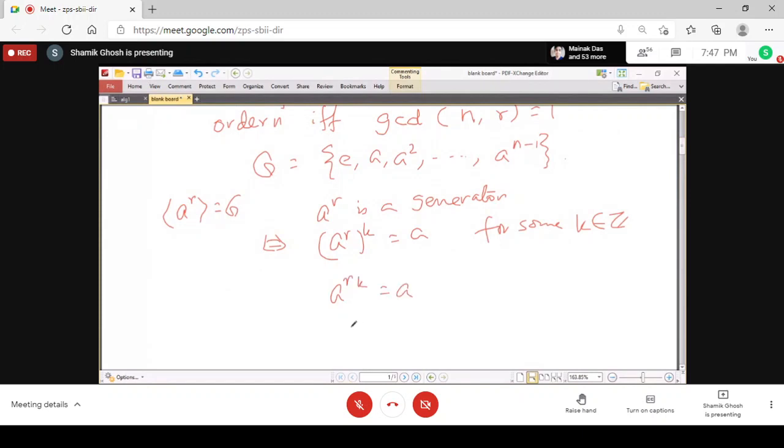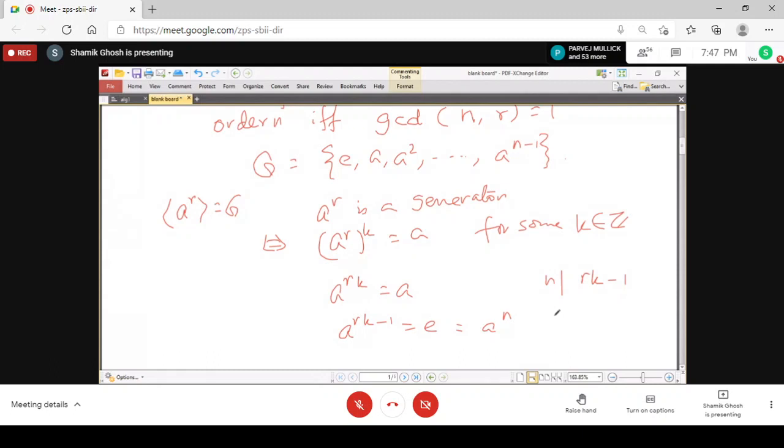So a power rk minus 1 must be equal to e, which is equal to a power n, because n is the order of the generator of G, which is a. So now this implies n must divide rk minus 1, which proves that n and k must be coprime.